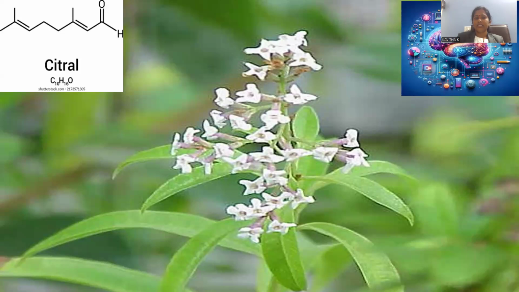Now we are going to conduct the session which is accompanied by the compound called citral. Citral is a natural product which is part of the terpenoids. Most of the terpenoids are composed of isoprene units and are alternatively regarded as essential oils. Citral is part of that essential oil only. Here you can clearly notice the plant from which you are able to extract the citral, a natural product.